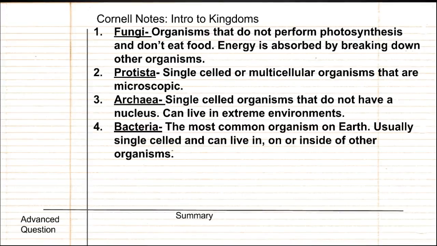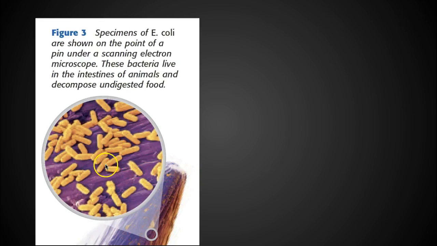Bacteria. This is actually the most common organism on Earth. Usually, they're also single-celled, so they're small. All three of these categories of creatures are small. And they can live inside or on other organisms. They're actually everywhere around us, inside of us. So, for example, they look like sometimes little rods or pill cases.